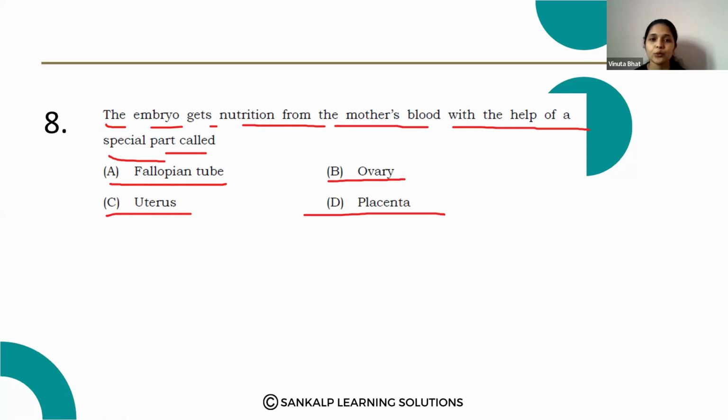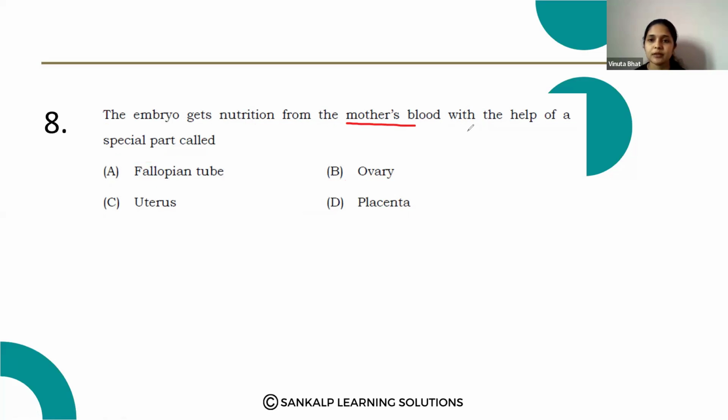The fallopian tube is the part of the uterus, the ovary releases the ovum, and the uterus is where the development of the embryo takes place. The correct answer is option D, placenta.